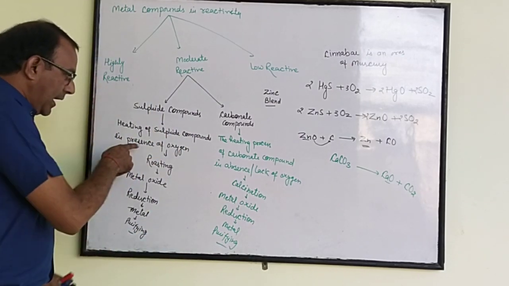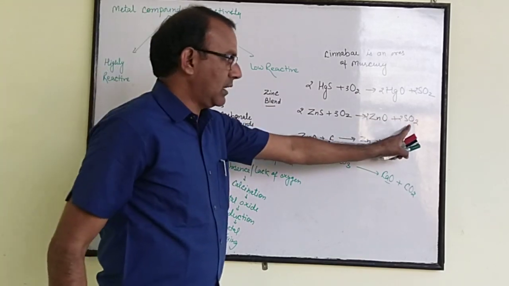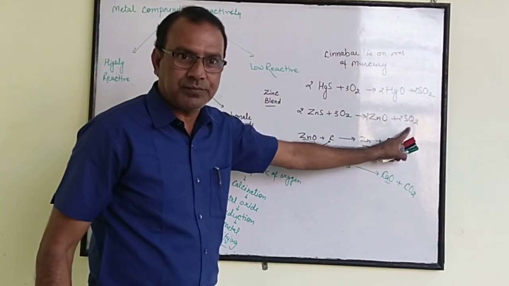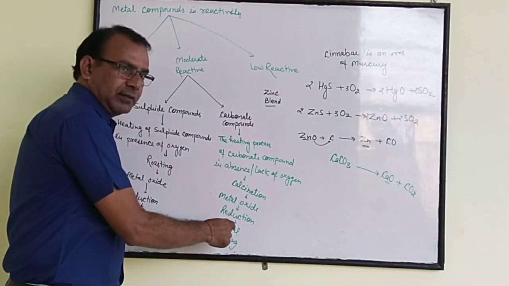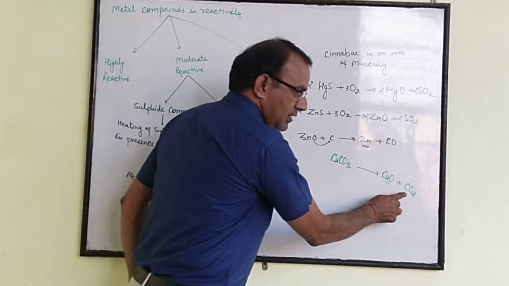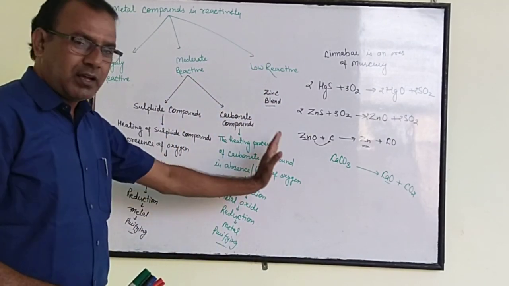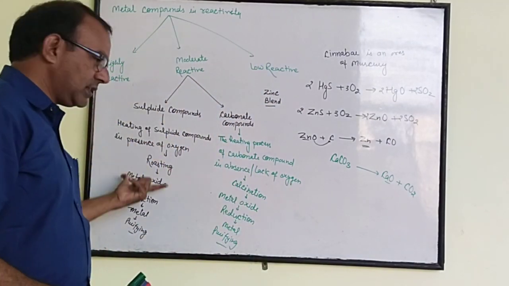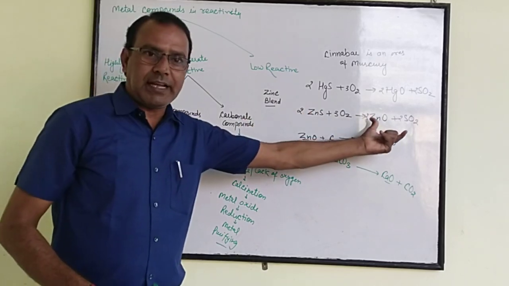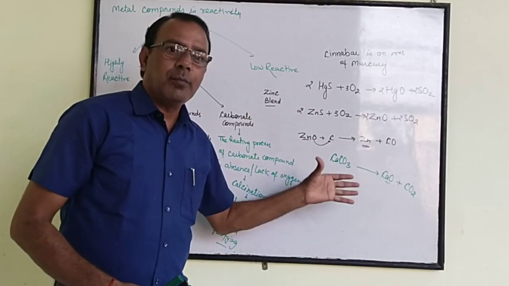Second one: while we heat sulfide compound in presence of oxygen, sulfur dioxide gas is produced. And while we heat carbonate compound in absence or lack of oxygen, only CO2 gas is produced. There are two major differences: presence of oxygen, absence of oxygen. In this reaction, sulfur dioxide gas is produced, and in this reaction, carbon dioxide gas is produced.